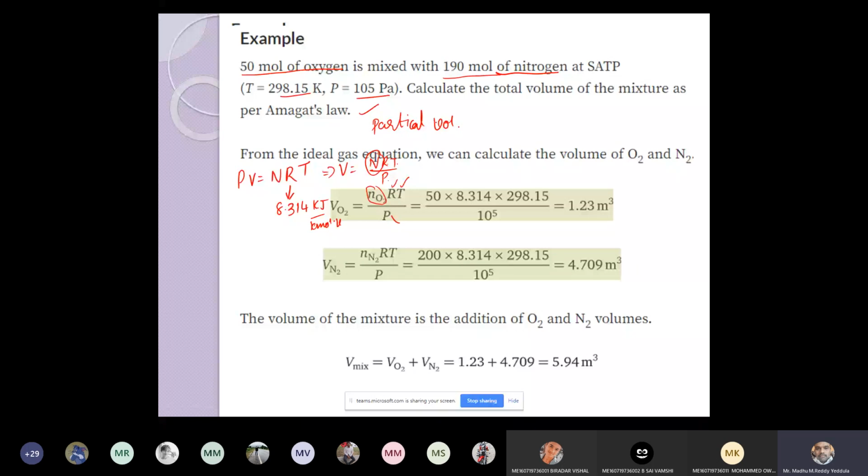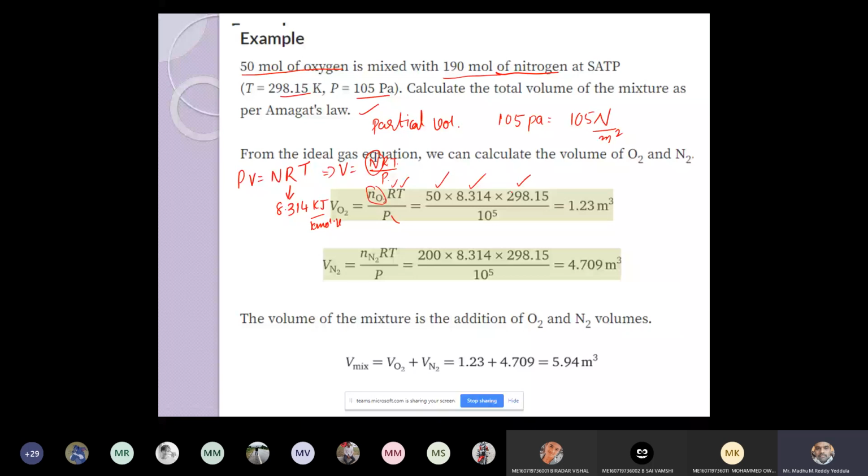What is one Pascal? One Newton per meter square. After converting, it becomes 1 bar, that is 1 into 10 power 5 Pascal. So 50 is the number of moles of oxygen, this is the universal gas constant, this is the temperature given at SATP conditions, and this is the pressure given.